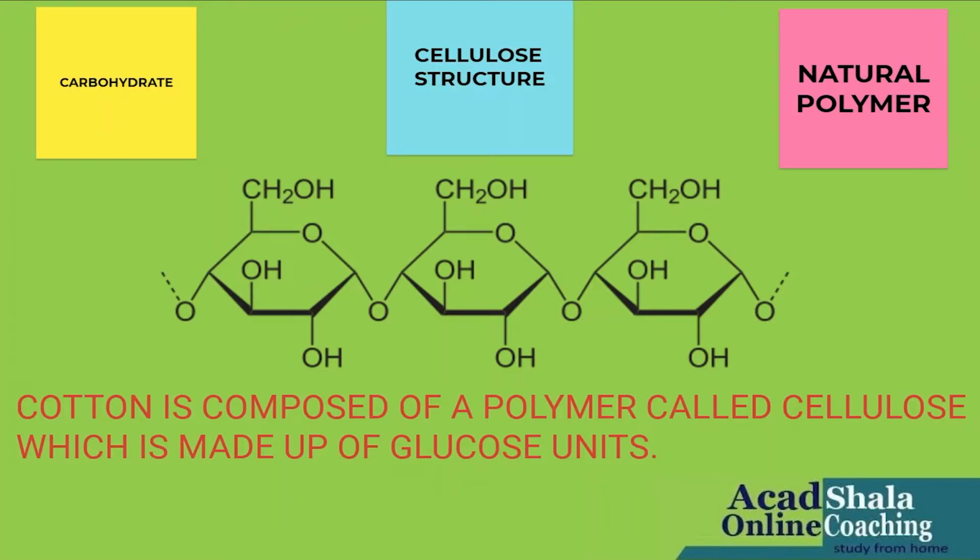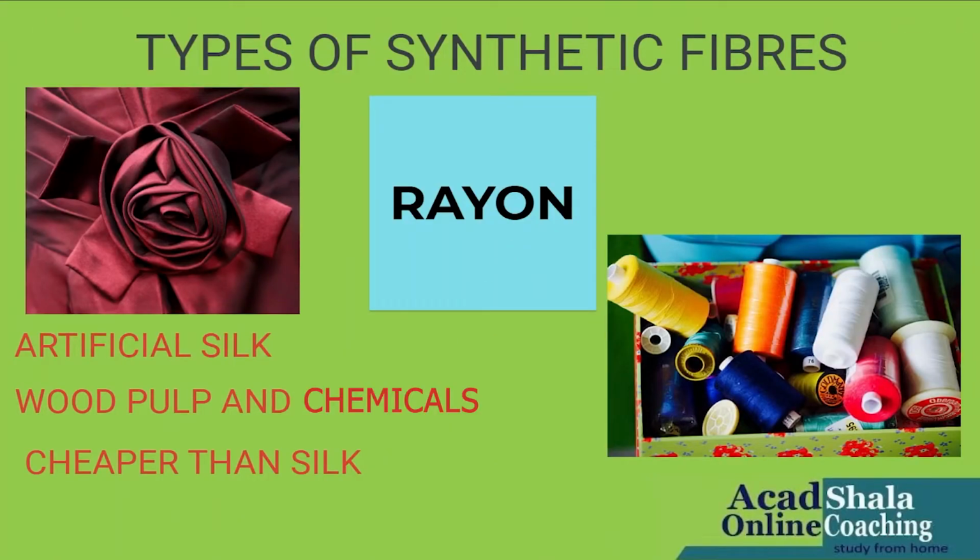Now children, we will be studying types of synthetic fibers. The first one we are going to do is rayon. Rayon is also known as artificial silk. But before that, let us discuss silk fiber obtained from silkworm, which you must have studied in class 6 and 7.